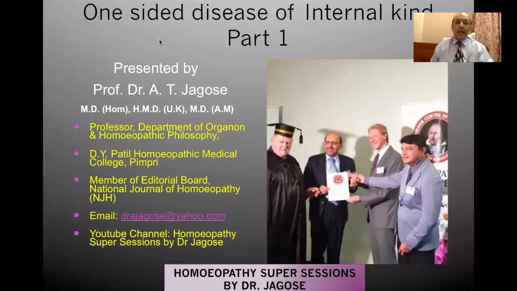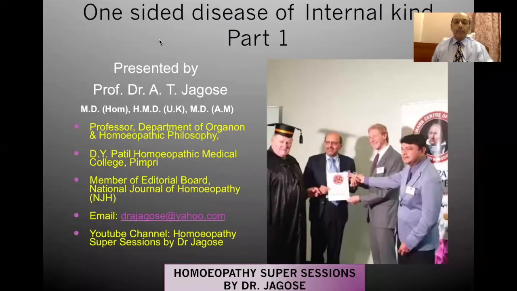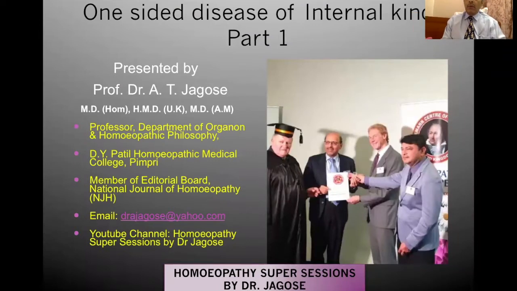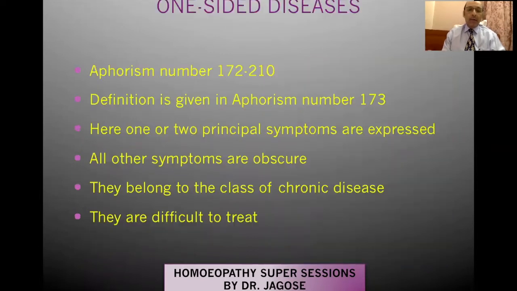So today I'll be discussing one-sided disease of an internal kind, the first part. According to the Organon text, we have to see what has been given. It is given in aphorism number 172 to 210. Basically, the basic definition is given in aphorism number 173.